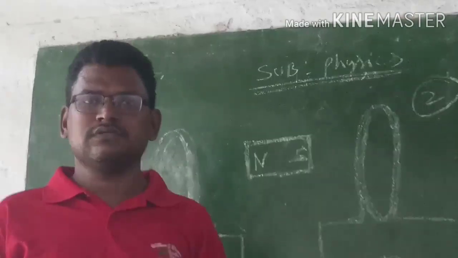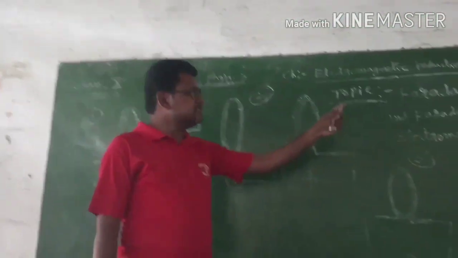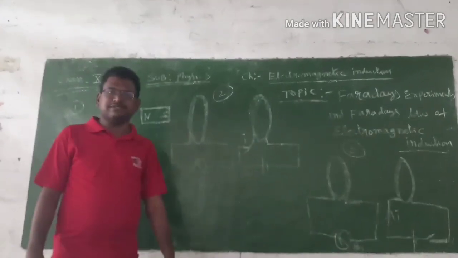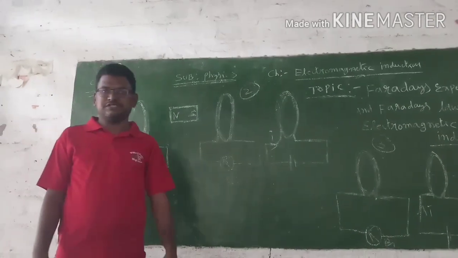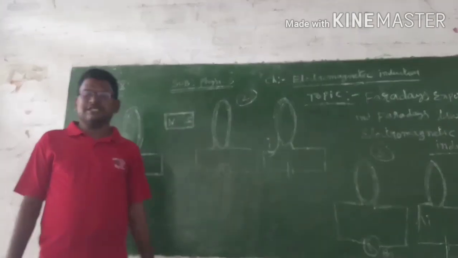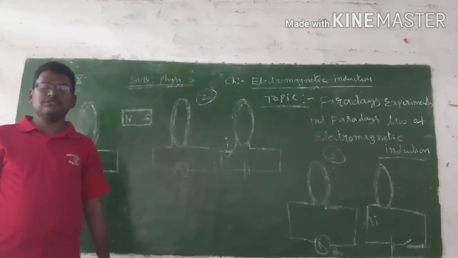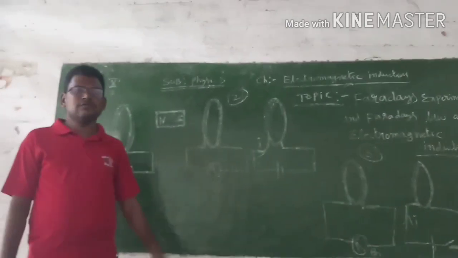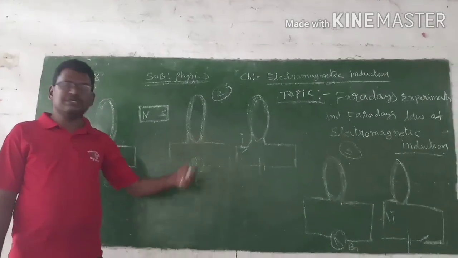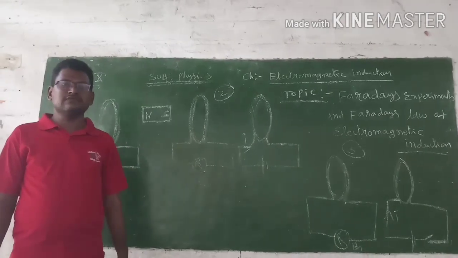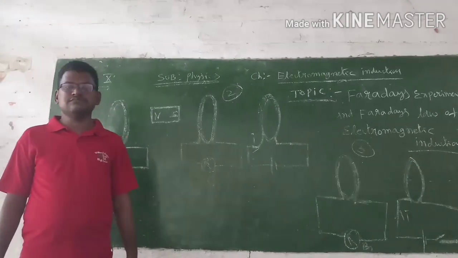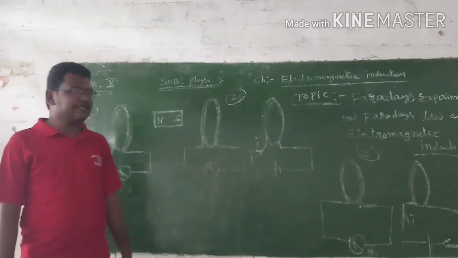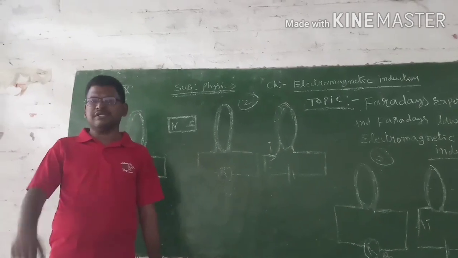Now, in this class, we will learn Faraday's experiments and Faraday's law of electromagnetic induction. Scientist Faraday discovered the electricity by the magnetism. Previous to this, scientist Oersted discovered magnetism by the electricity. After that, scientist Faraday thought there is a symmetry.